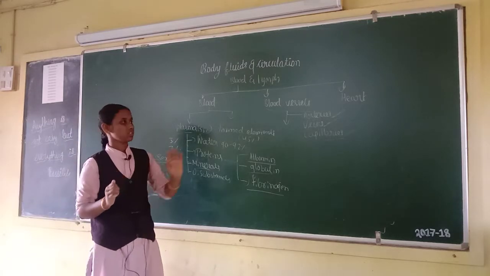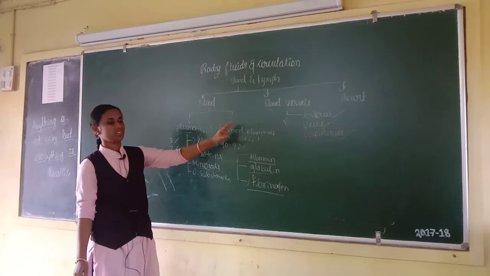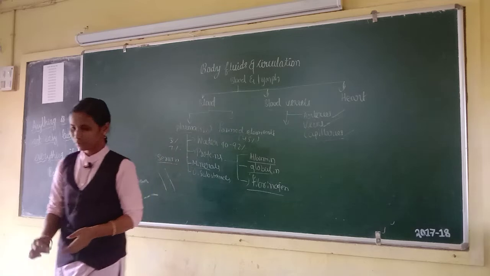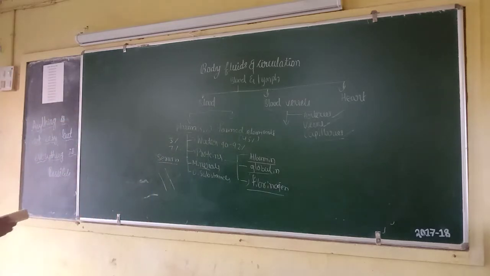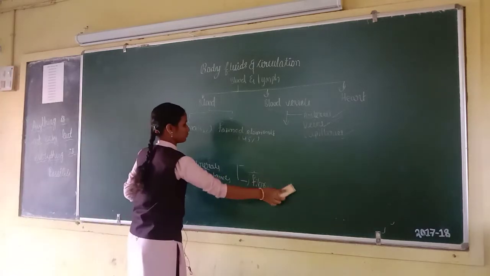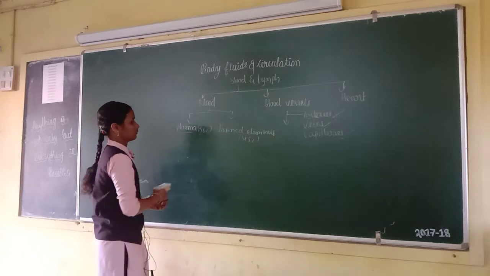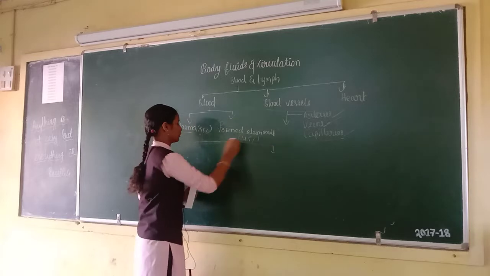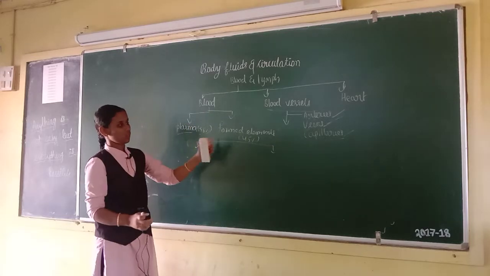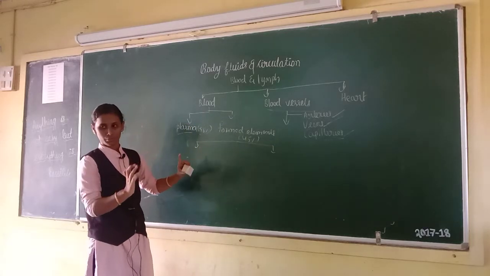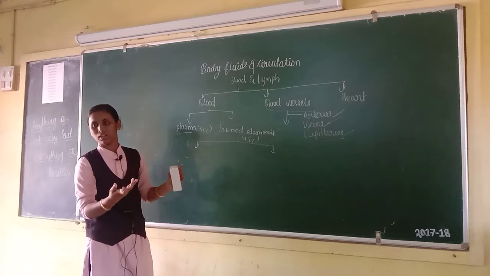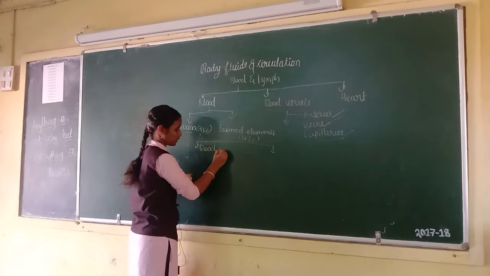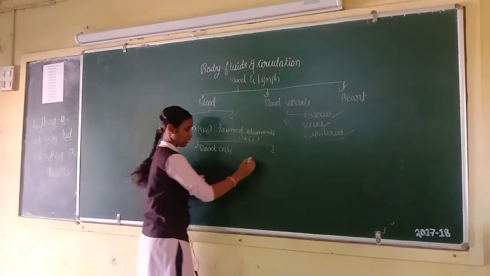Next, let us move on to the next concept, that is formed elements. We classify the formed elements into two types. First one is blood cells, and second one is platelets.